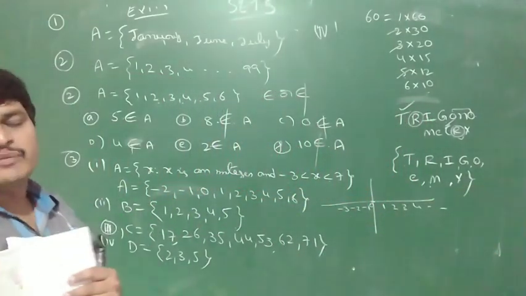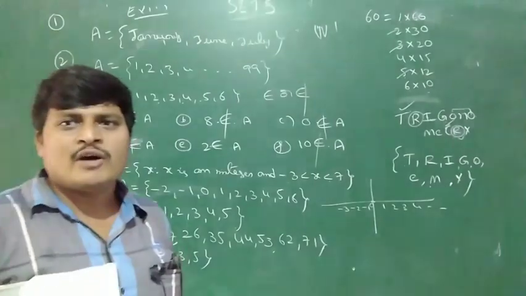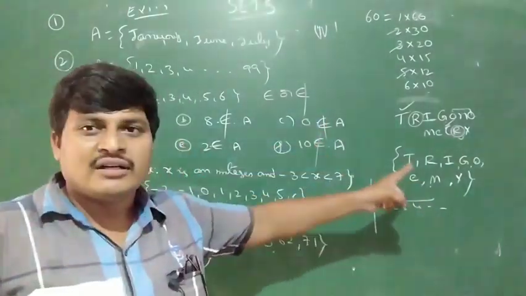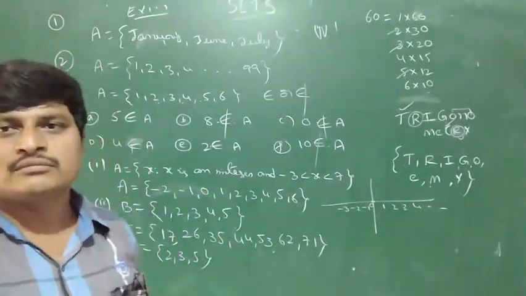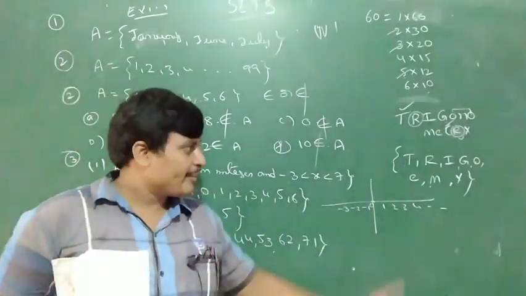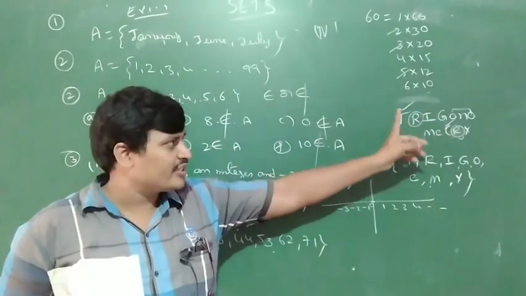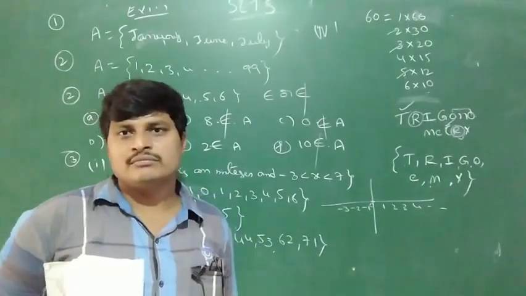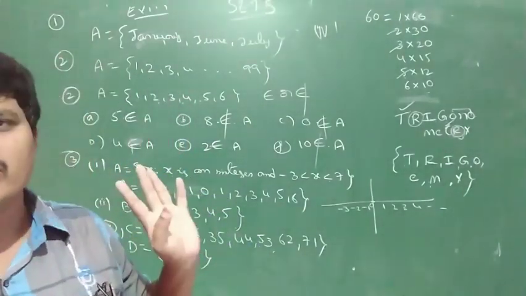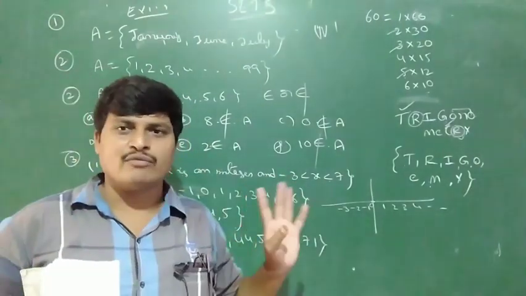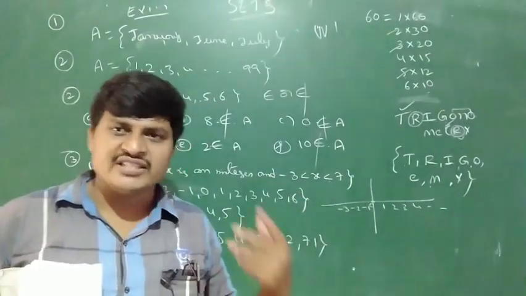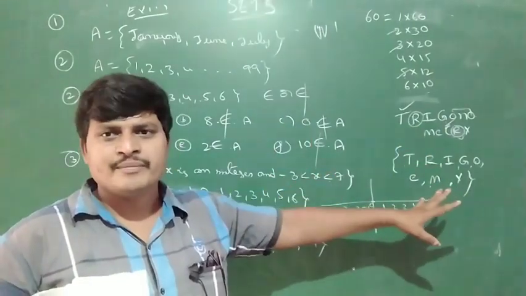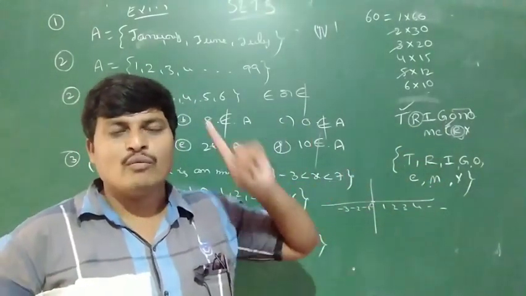In set builder form and roster form, in set form, the repeated elements are written only one time. How many times are they repeated? For example, if T is repeated 10 times, we write it only one time. Whether you repeat an element 10 times or 20 times, whether numbers, letters, or objects, first we write it only one time.